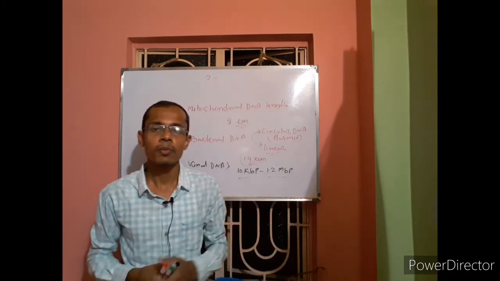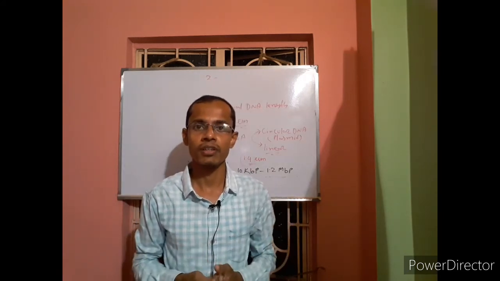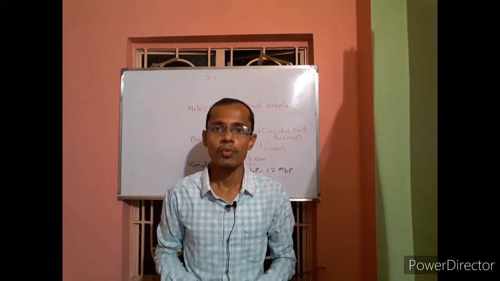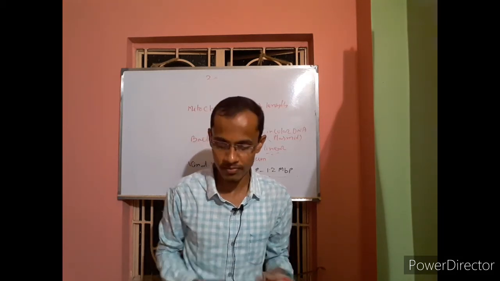Now coming back to the next point. What will be the nature of DNA? What will be the physical properties of DNA? Let's start to discuss some physical properties of DNA.